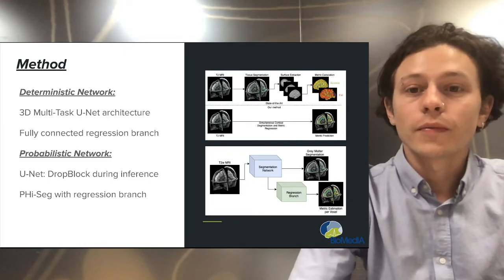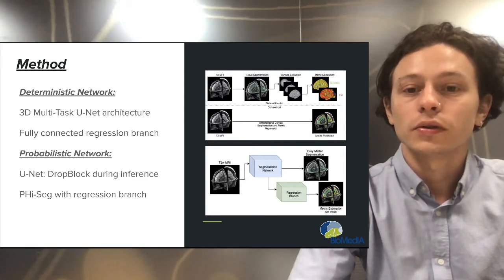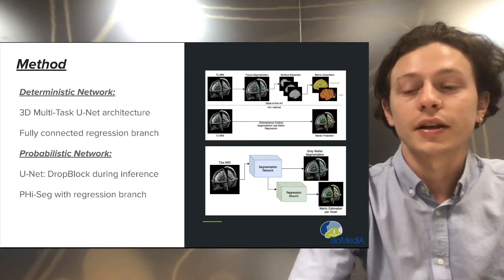From these, we generate confidence maps for each prediction by sampling multiple times for each probabilistic network. This results in a range of segmentations and a range of metric predictions for each voxel, and we argue that the larger the range of values predicted for a given voxel, the less confident our network has been in predicting a value for that voxel.